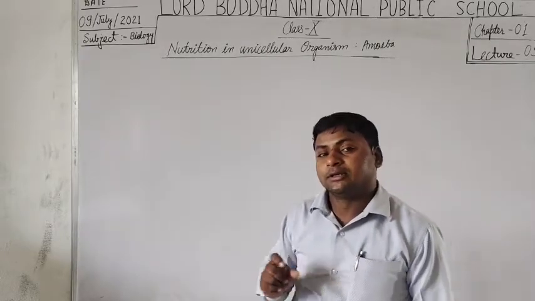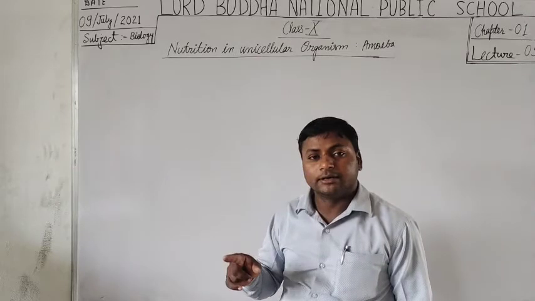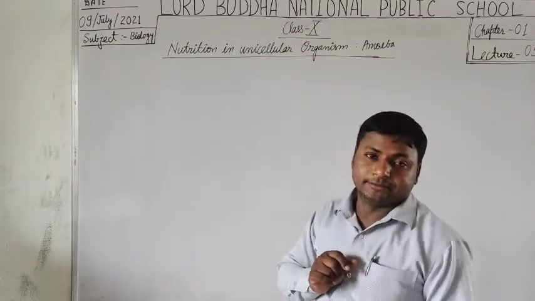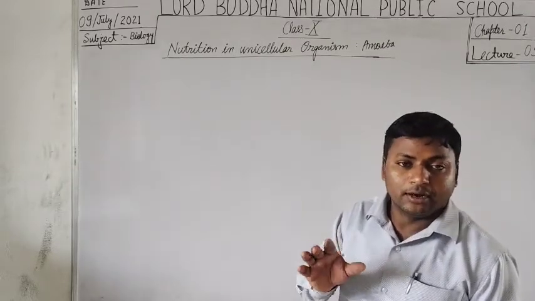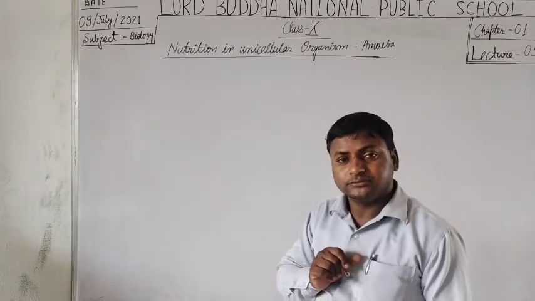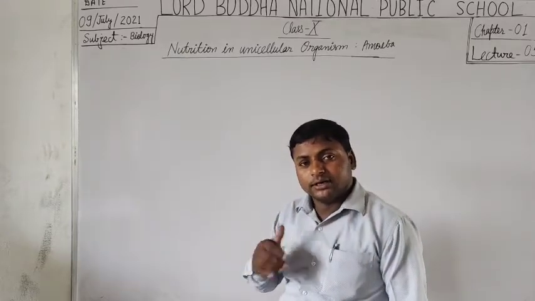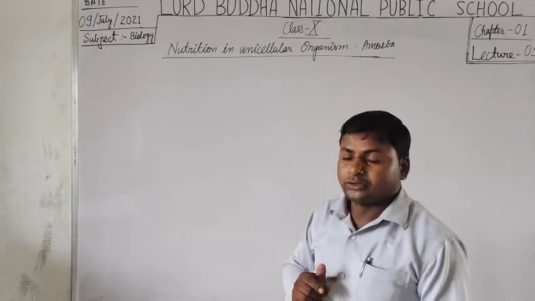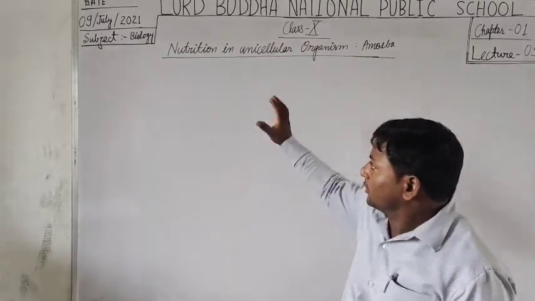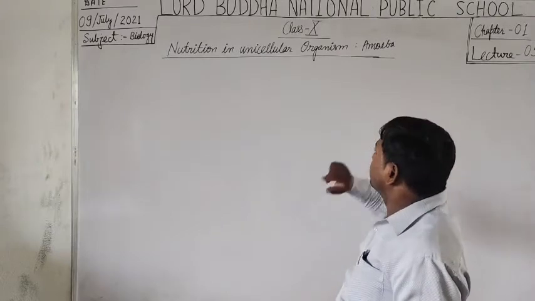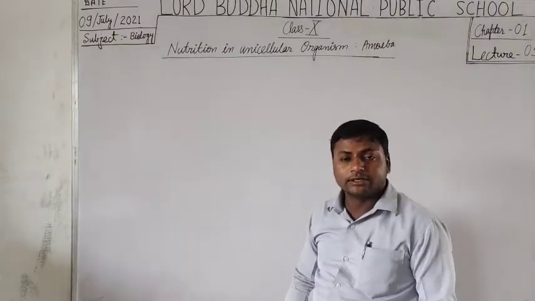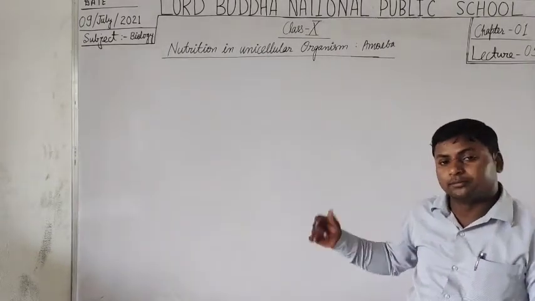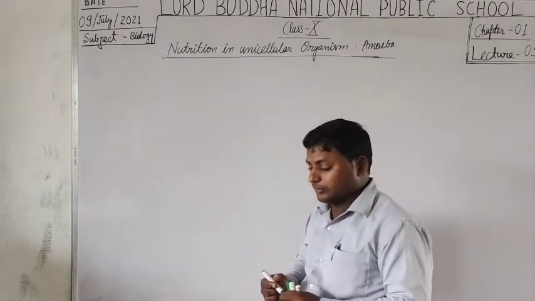Yes students, amoeba never dies a natural death, that's why it is called immortal. And it has irregular shape, size and structure. So we are going to discuss nutrition in unicellular organisms with the help of amoeba.